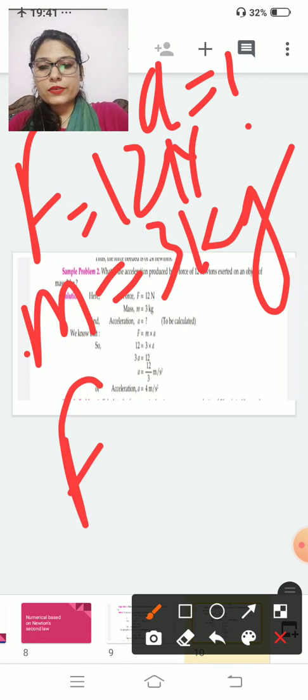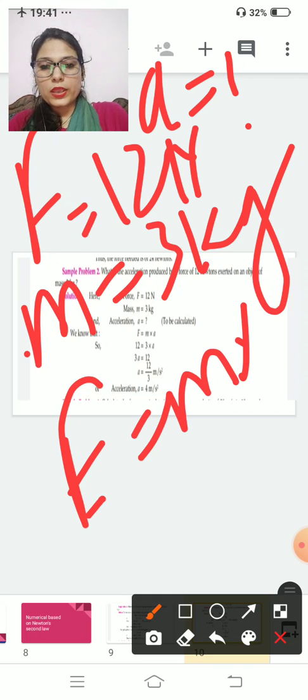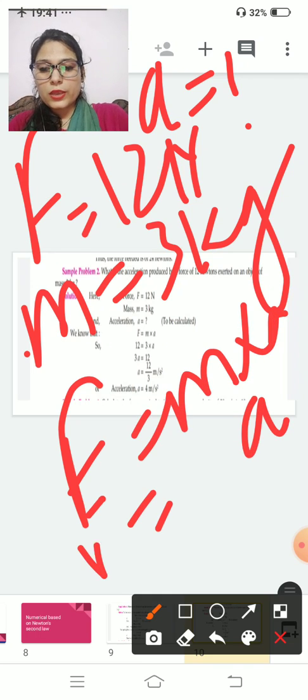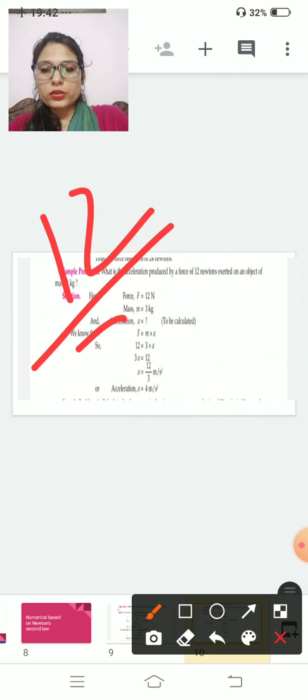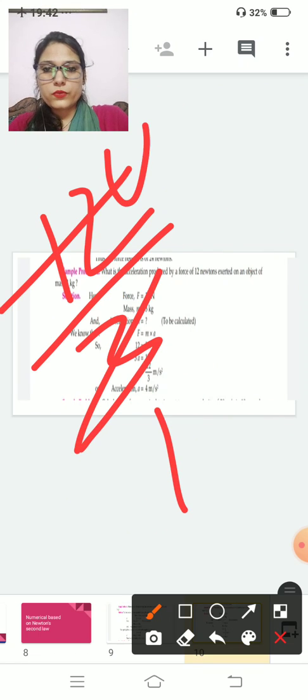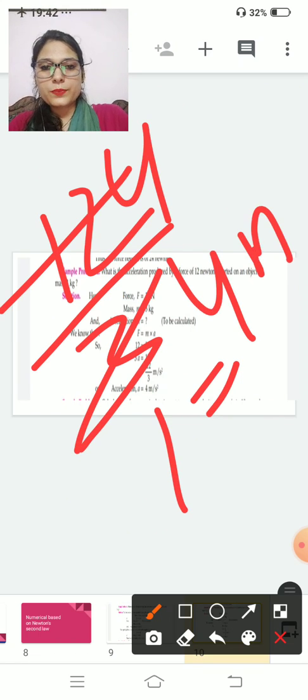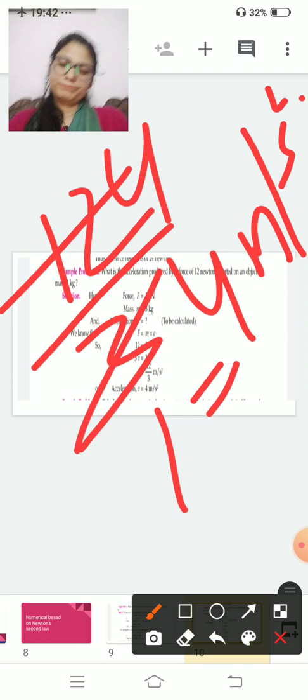Clear? F is equal to m into a. So your a is equal to F upon m. What is the value of F? It is 12 upon 3. 3 ones are 3, 3 4s are 12. So your answer is 4 meters per second square.